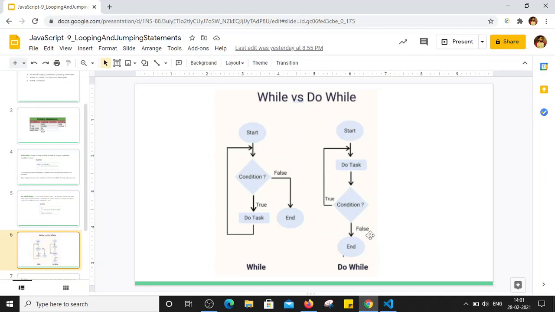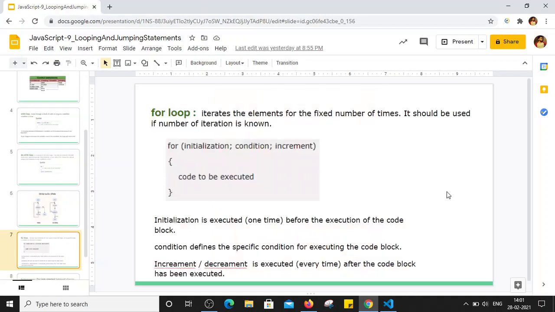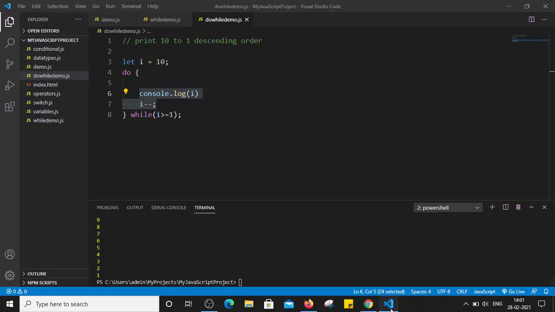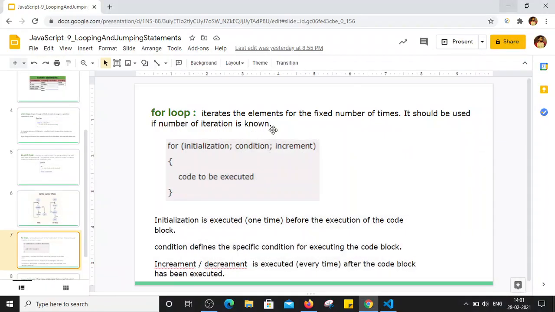Now let's see, there is one more loop, that is the for looping statement. So far we have seen that we have to do 3 steps. First we initialize, then we check the condition, and we also increment or decrement the variable value, right? So this is how we use these 3 steps in 3 different places in a do while or while loop. But there is one more loop, that is the for loop statement.